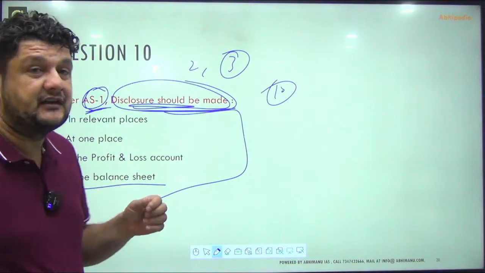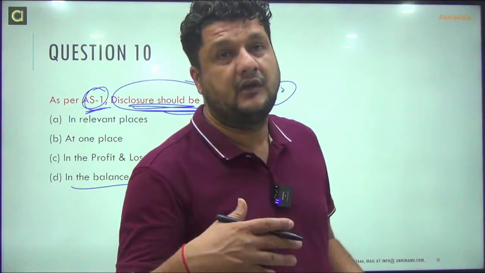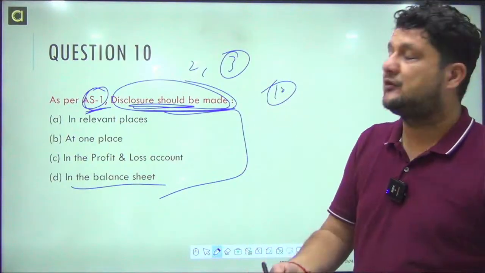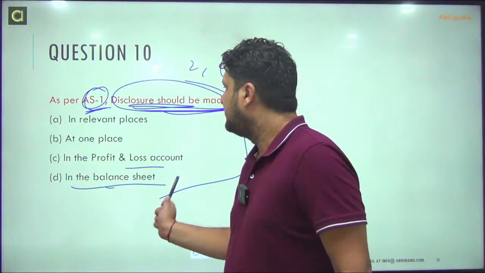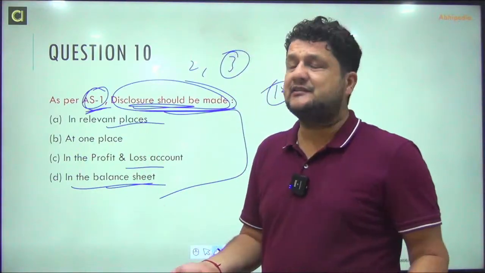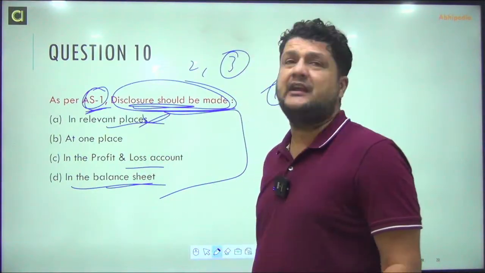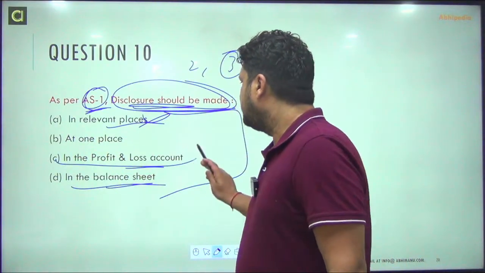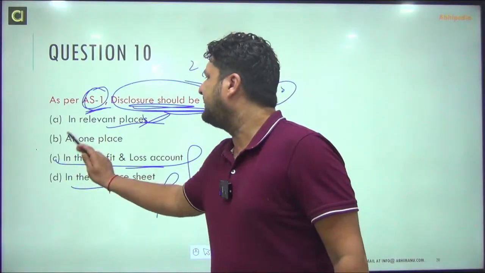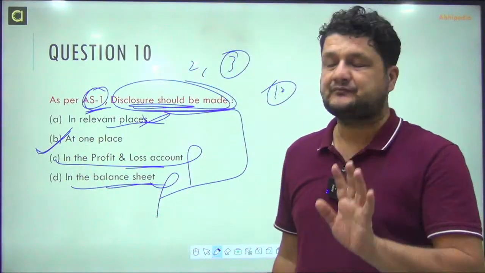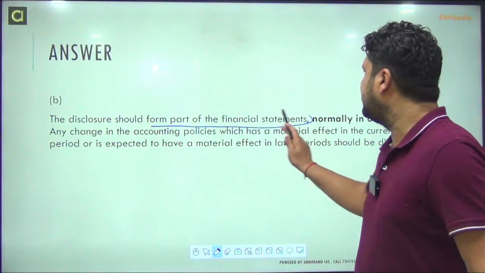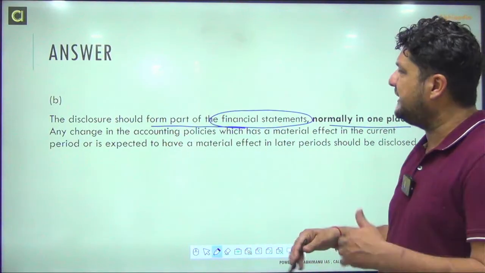There's a convention related to full disclosure. You have to disclose all material facts. So where will you disclose? In profit and loss, balance sheet, relevant places? So relevant places is not a right answer. It is not a right answer. Not here, not here. It must be at one place. Disclosure should be a part of the financial statement, normally in any one place.